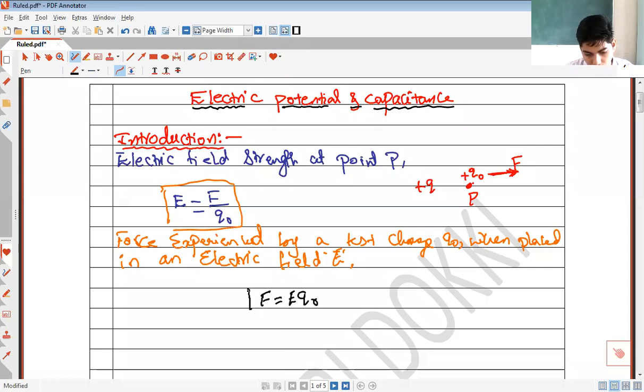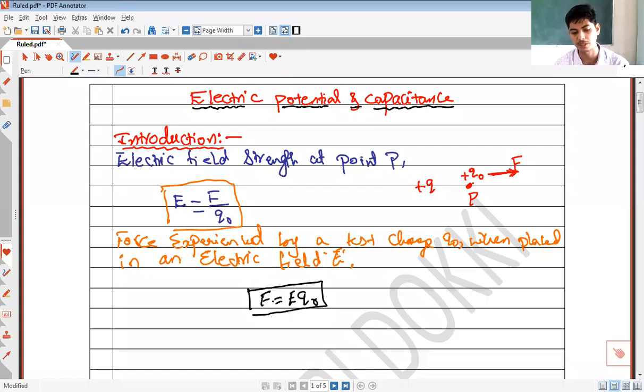This is the expression for the force experienced by a test charge when placed in the electric field. Remember this, whenever a test charge is placed in the electric field created by a source charge, then this test charge is going to experience an electric force F given by F is equal to E into Q naught.